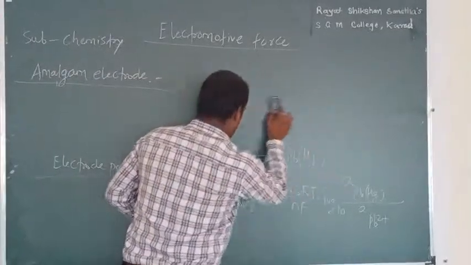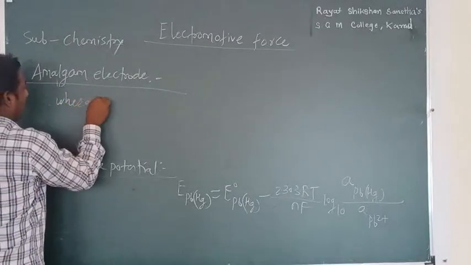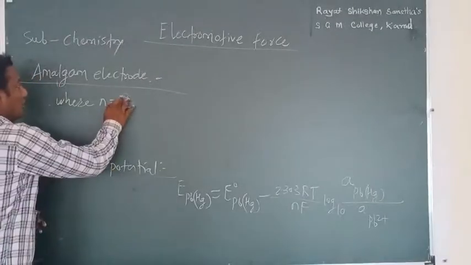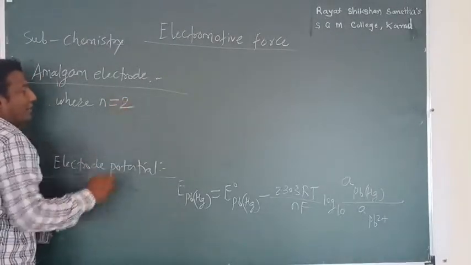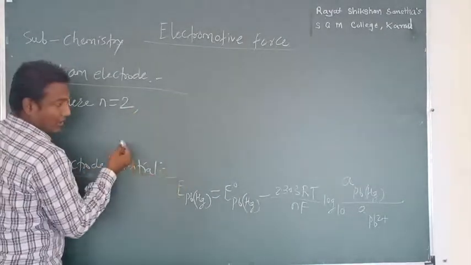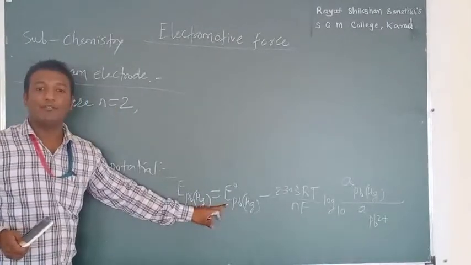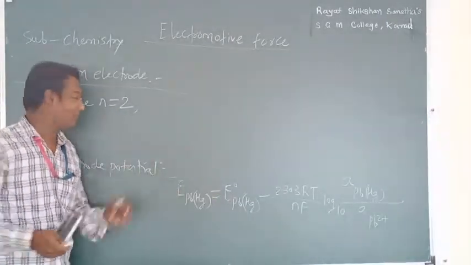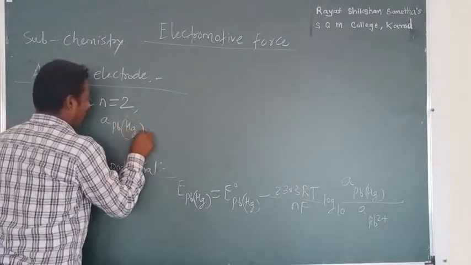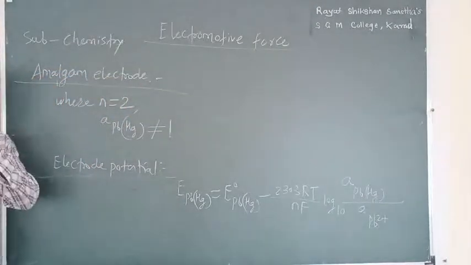Then we further simplify the Nernst equation, where n is equal to 2. n is nothing but the number of electrons. We are considering the lead amalgam electrode, which gains 2 electrons. Then what is the meaning of E0? Standard EMF of the lead amalgam electrode. And the activity of lead PbHg is not equal to 1.